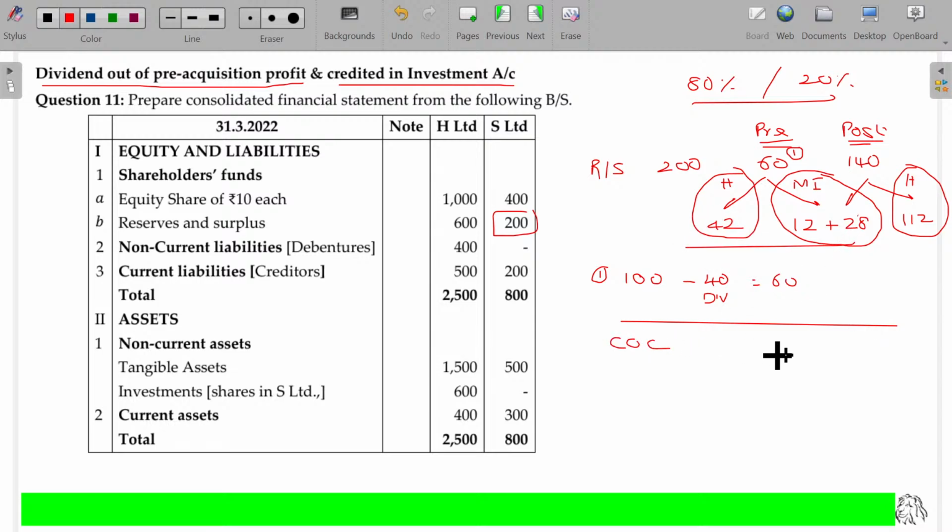Now cost of control as well as minority interest. Cost of acquisition being 600. This one also taken. Minus face value of the equity share capital held by holding company in S Limited. Out of 400, 80% is 320. For minority interest, equity share capital being 20%, 80. Capital profit 42, 48, okay.